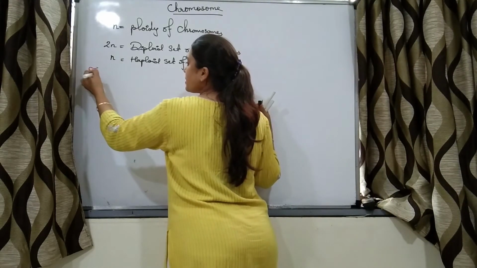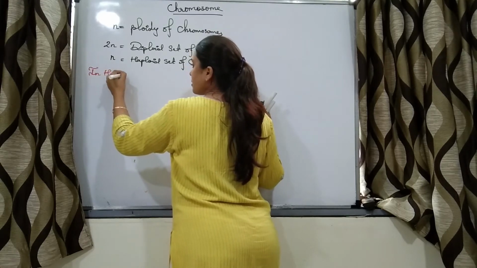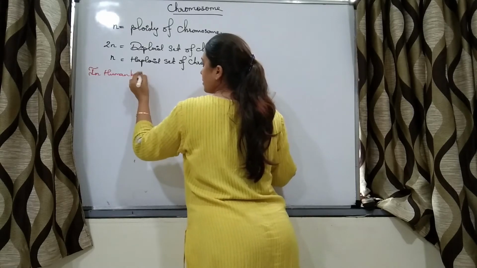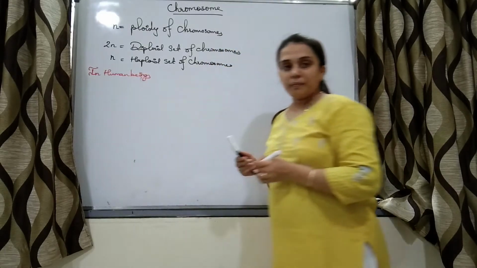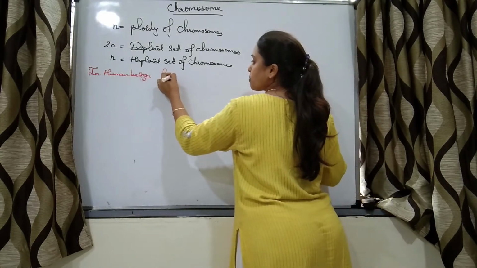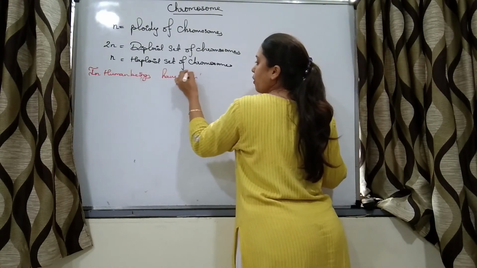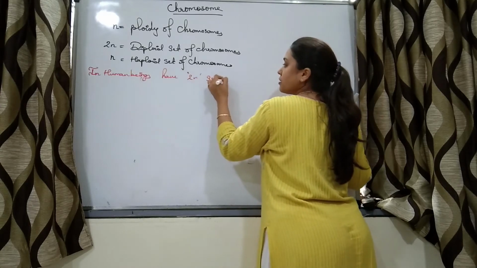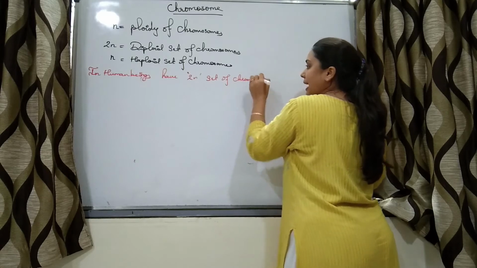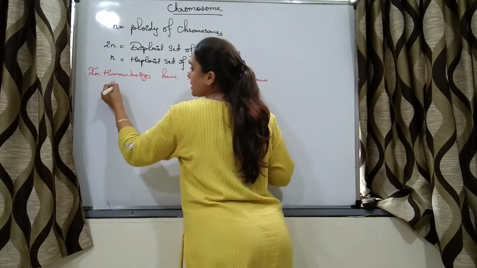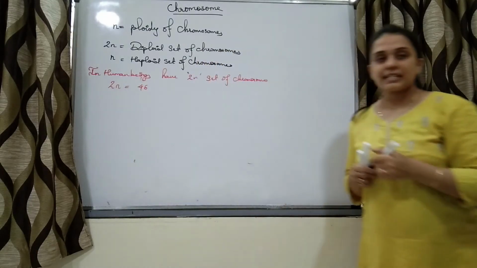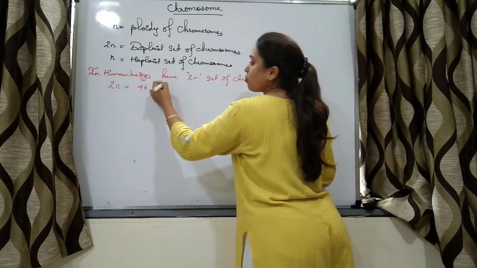human beings have diploid set of chromosomes, and in case of human beings the diploid set is equal to 46 chromosomes.